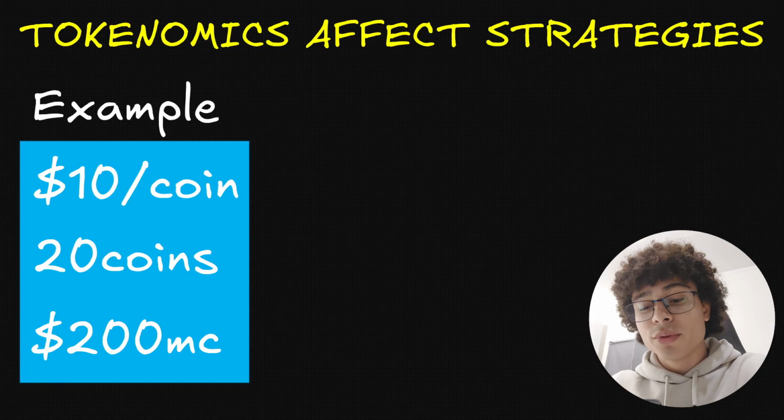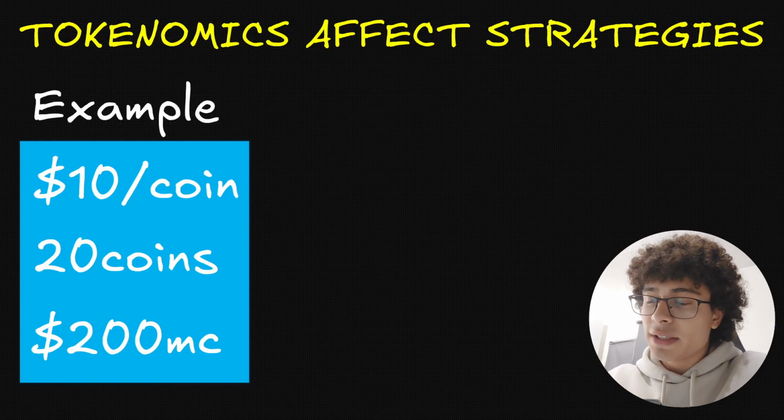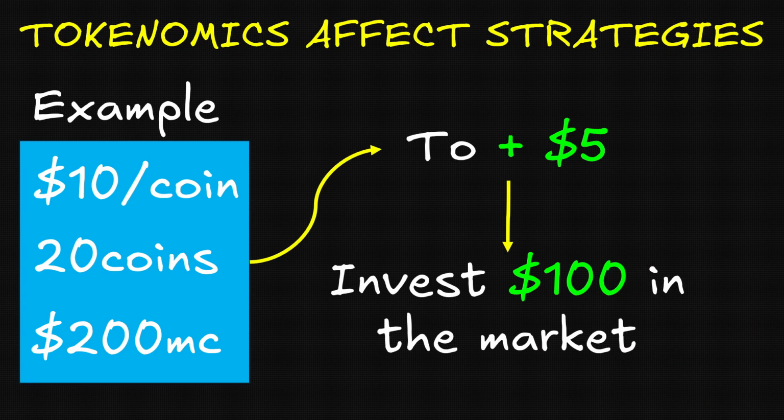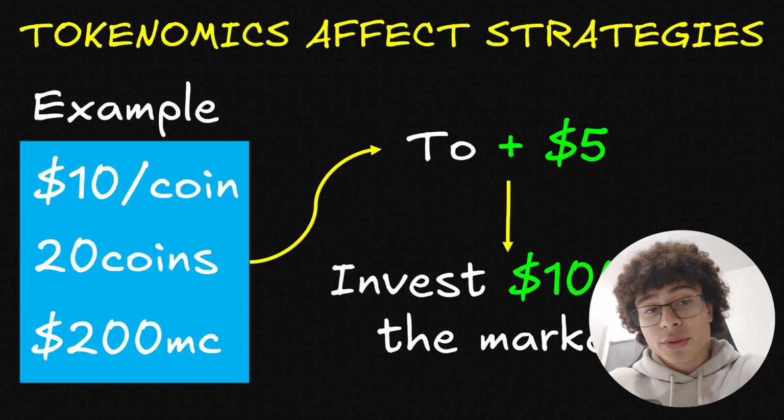But let's take an example to understand why volatility is killed by inflation. So let's imagine a cryptocurrency. It is currently valued at $10 a coin. There are 20 coins in circulation, and the market cap of the coin is $200. To move the price of the coin by $5, you will need to invest $100 into the market. Obviously, because if you want your coin to be worth $15, the market has to go up 50%, and so the market cap has to go up 50%. 50% of $200 is $100.